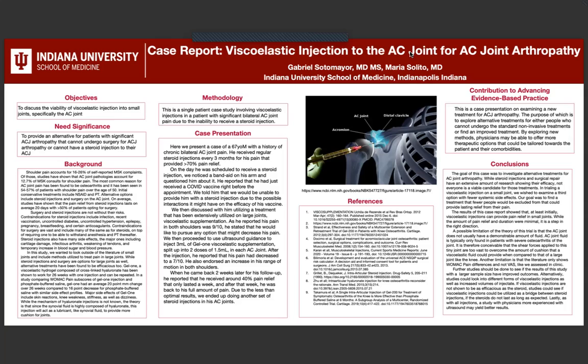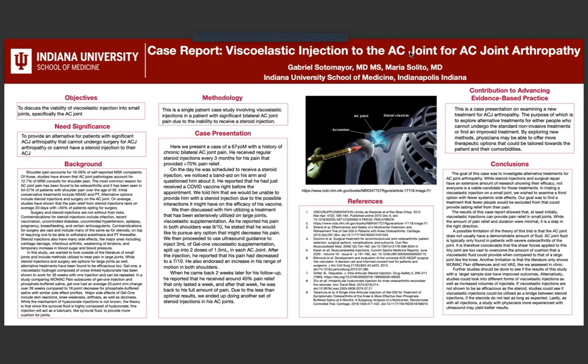In this study, we wanted to look outside of the literature of small joints and include methods utilized to treat pain in large joints. While steroid injections and surgery are options for large joints as well, alternative treatments have been found to be efficacious too. Gel 1, a viscoelastic hydrogel composed of cross-linked hyaluronate, has been shown to work for 26 weeks with one injection